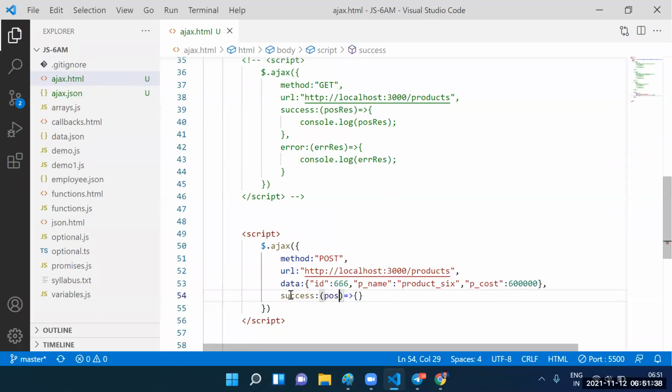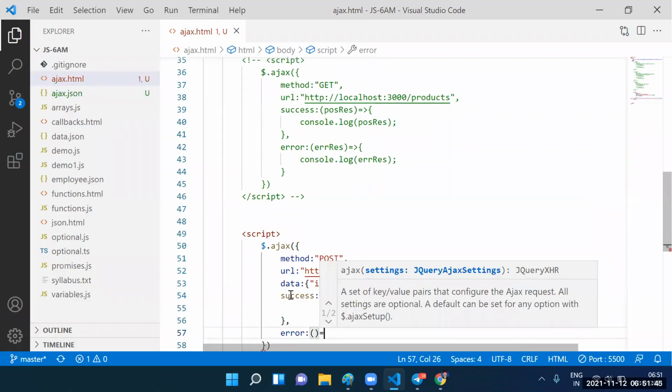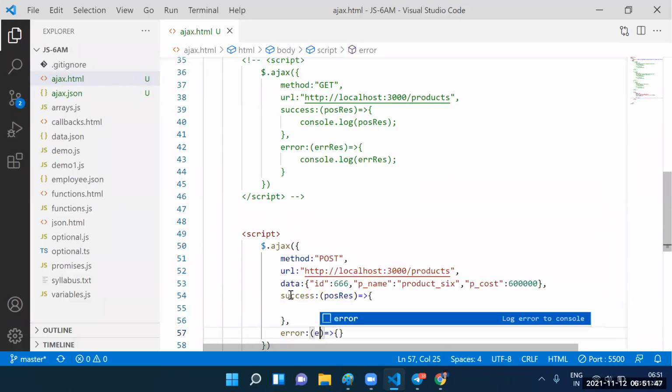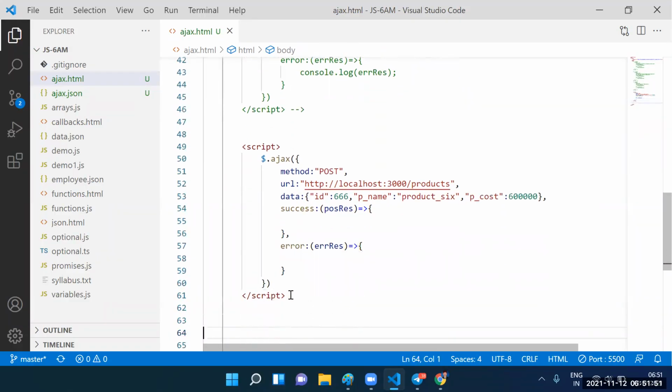The positive response. Guys, if the asynchronous call fails, automatically which response will we be getting? We are getting one more response here. The response is the error response. If the call succeeds, we are getting the positive response; if it fails, we are getting another response. Which response? The error response.